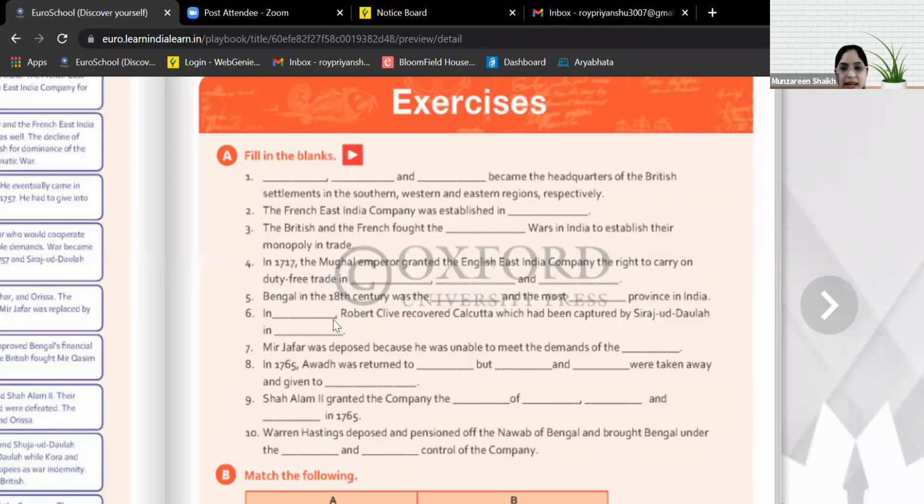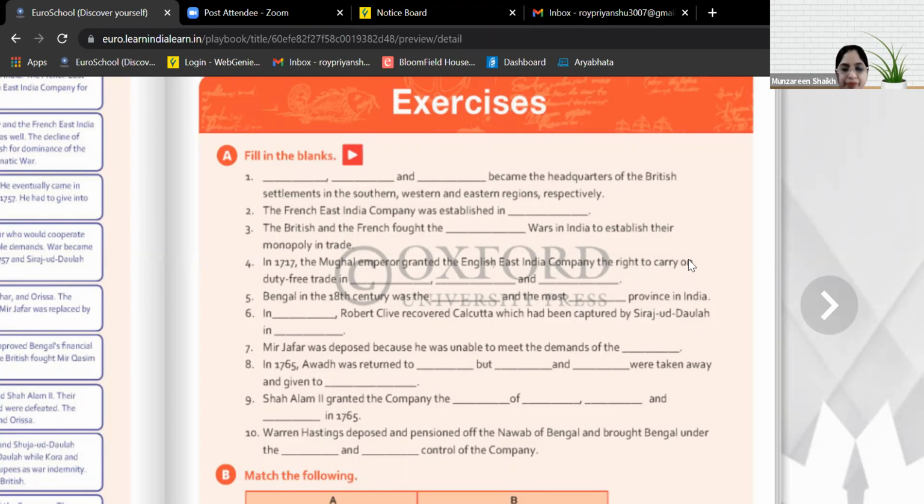Okay. Next, let's see who answers. In dash, Robert Clive recovered Calcutta, which had been captured by Siraj-ud-Dowlah in dash. Ma'am, may I? Wait, let me see any new hand. Vivan, you are giving so many answers. Let others also get a chance. Ma'am, I only gave one answer. I'll ask you now, don't worry. If nobody is answering, I know you all have answers.